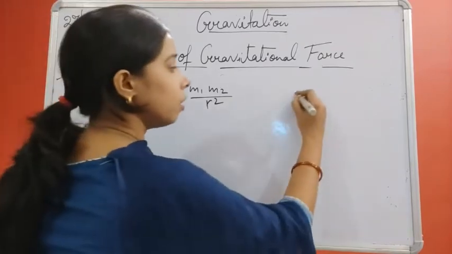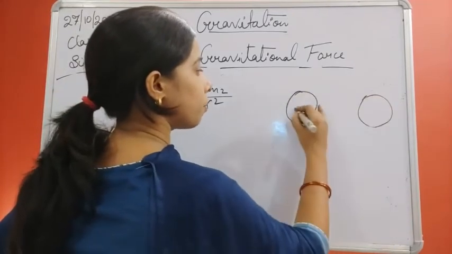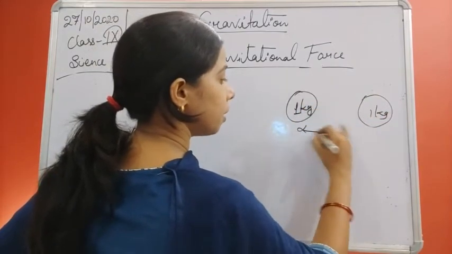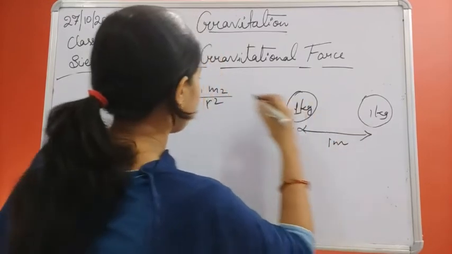Now again, here two objects are there. These two objects have the same mass, that is 1 kg and 1 kg, and the distance between them is again 1 meter. So how will you find the gravitational force?